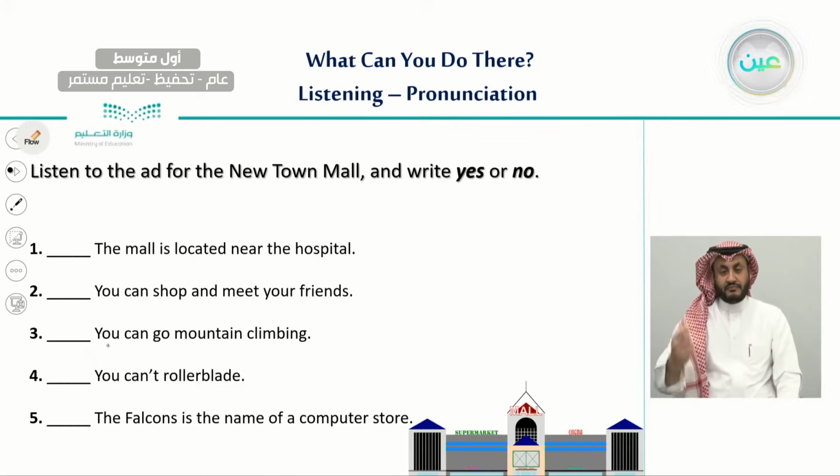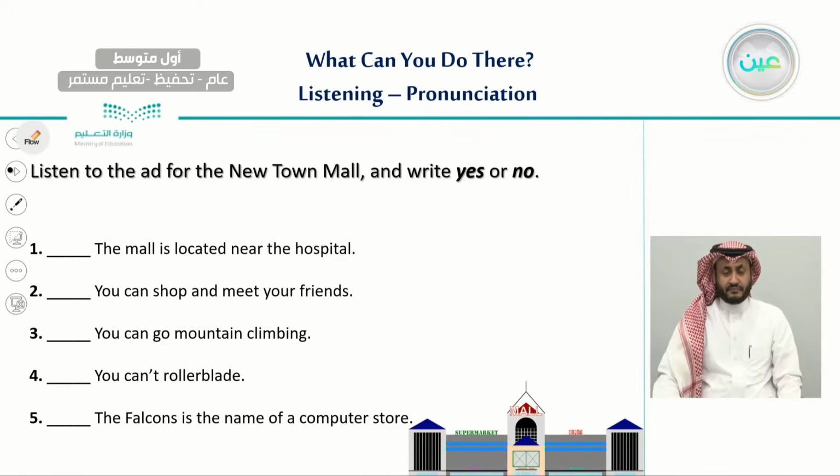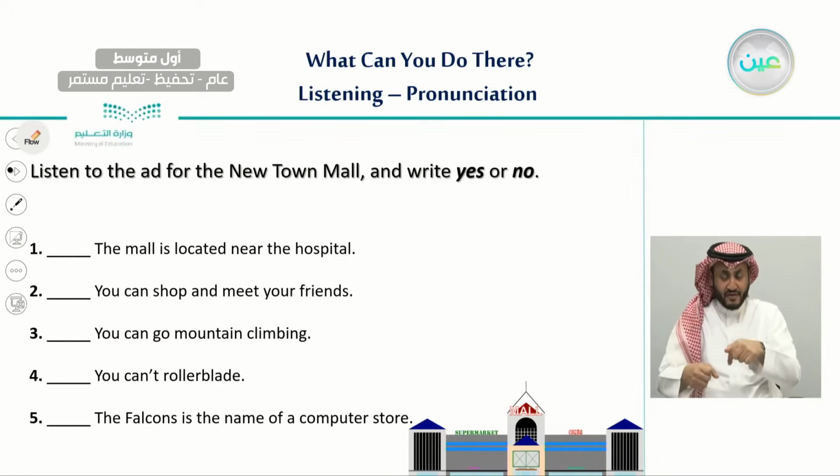Number 3, you can go mountain climbing. It means that this activity can be done when we listen to the ad about the new town mall. We still don't know yet. Number 4, you can't rollerblade. It means that you cannot use those ice skating shoes. And number 5, the Falcons is the name of a computer store. It says here that it is the name of a computer store.